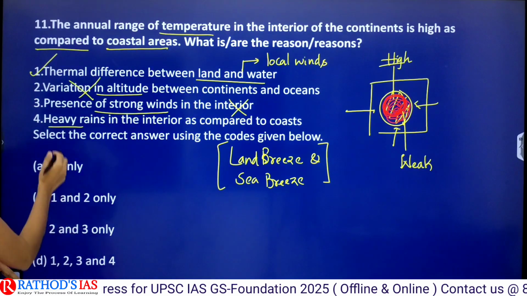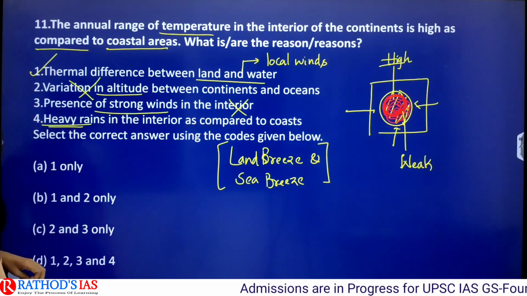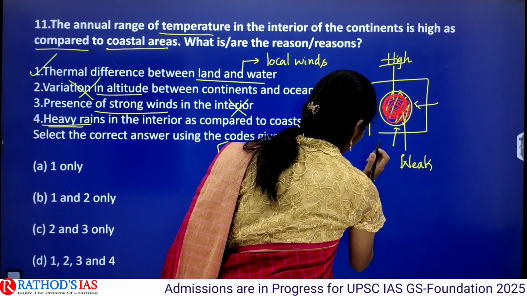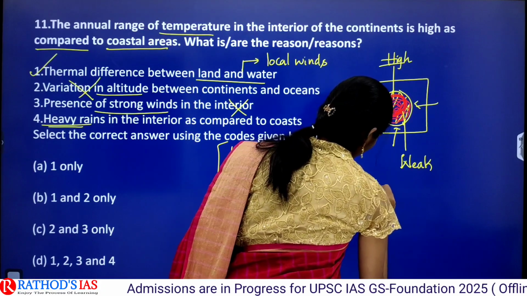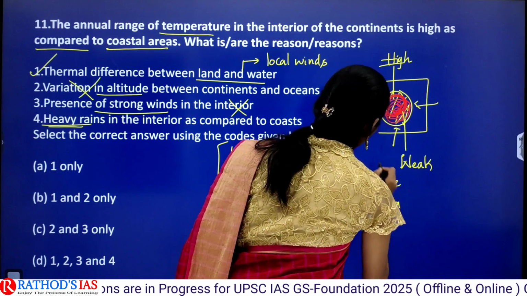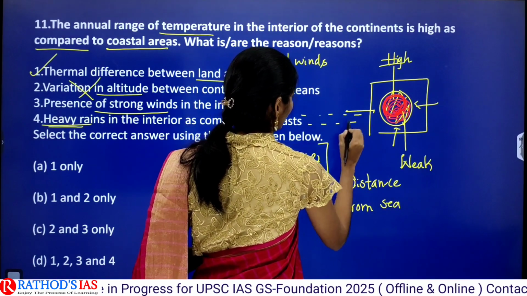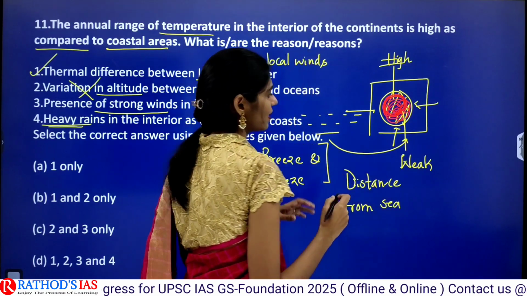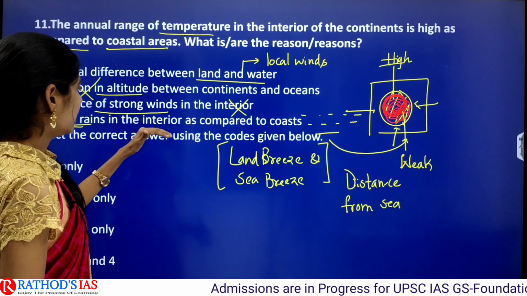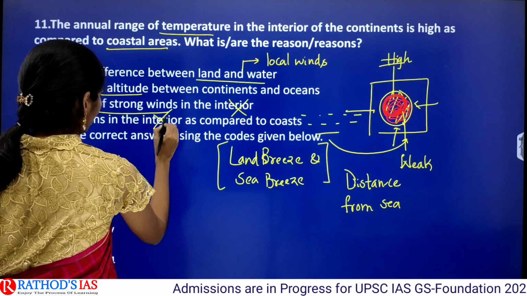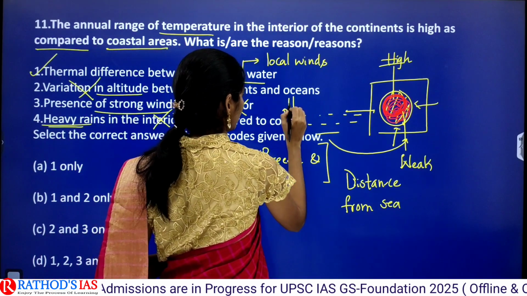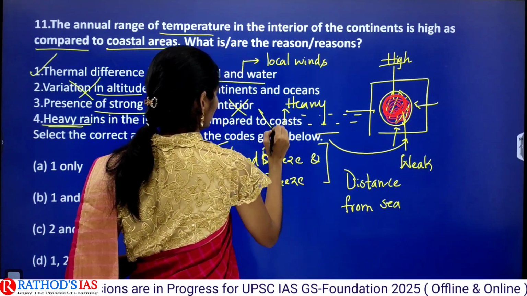Third statement, and the next one is heavy rains in the interior as compared to that of the coast. Here you have to know this concept of distance from sea. For example, let us consider this as sea. Whenever the distance is increasing, what happens? The rainfall will be decreasing, right? So heavy rains in the interior, no, we are not seeing heavy rains in the interior part. In the coastal regions we can see heavy rains. So this is also incorrect.